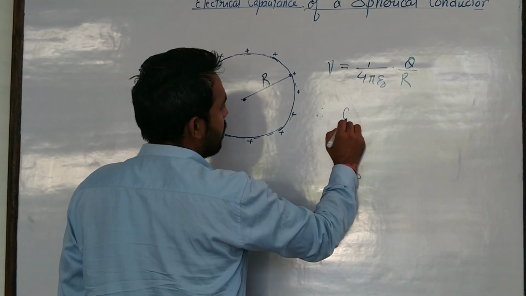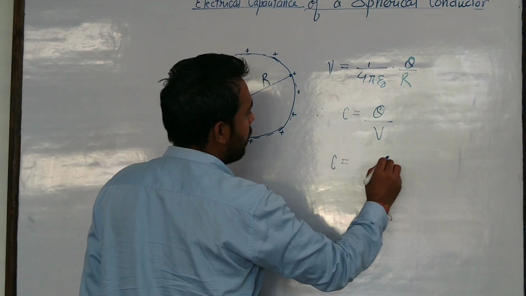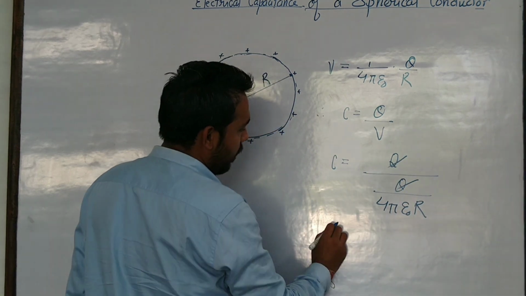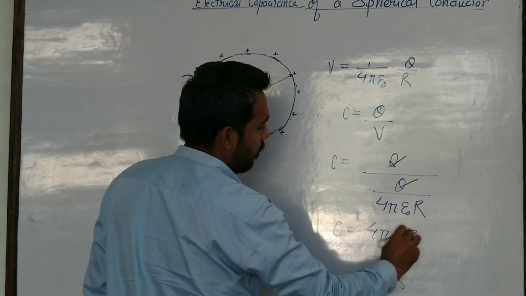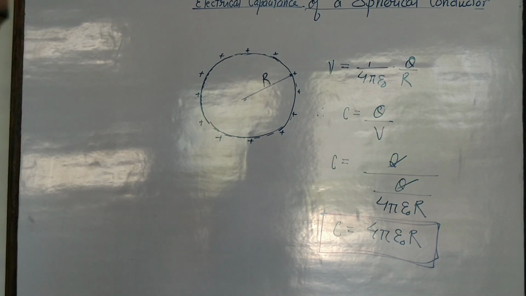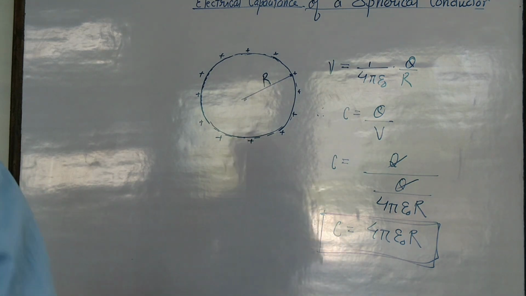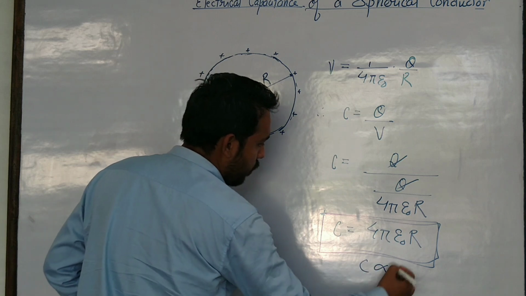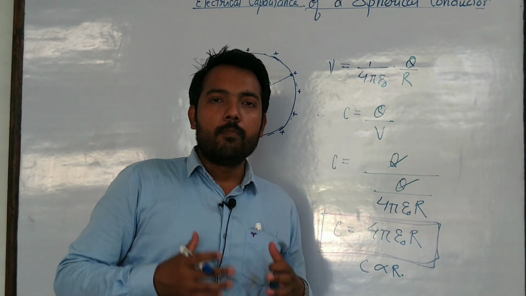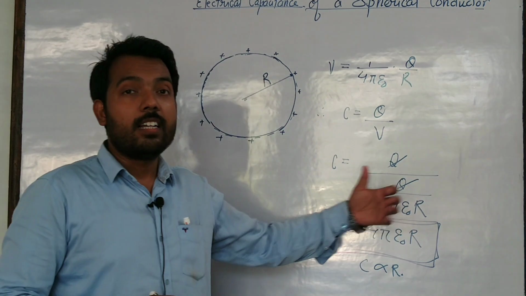Since we know that electrical capacitance C equals total charge divided by potential, C equals Q by V, so Q divided by Q by 4 pi epsilon naught into R. Q will cancel out, so the electrical capacitance of a spherical conductor comes out to be C equals 4 pi epsilon naught into R. It means that the capacitance of a spherical conductor is proportional to its radius, C proportional to R. So the greater the radius, the more its electrical capacitance, that is, the more its ability to store charge.